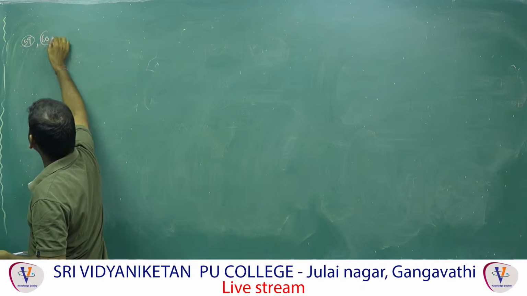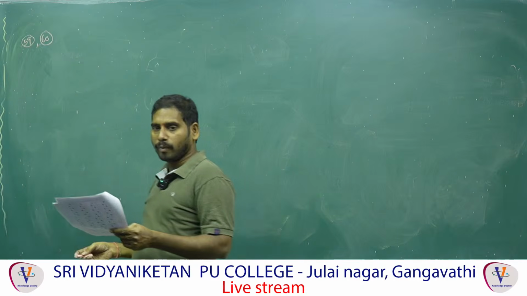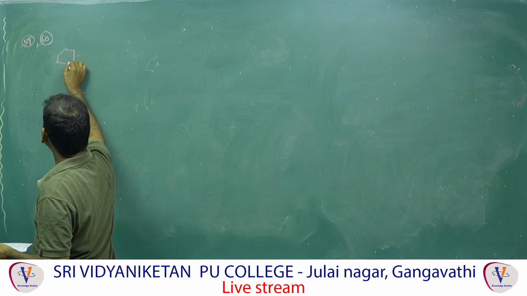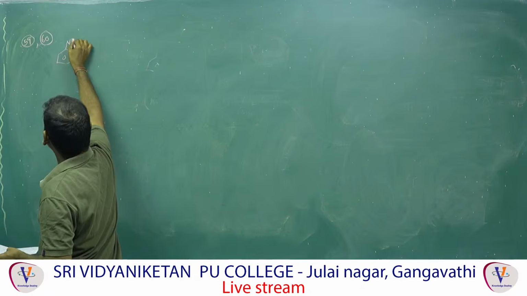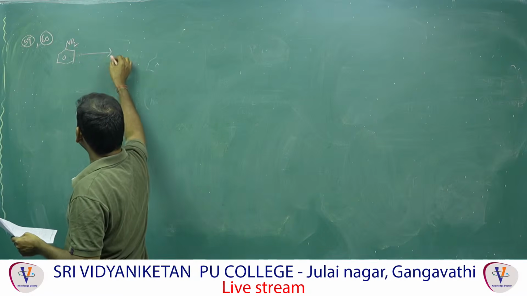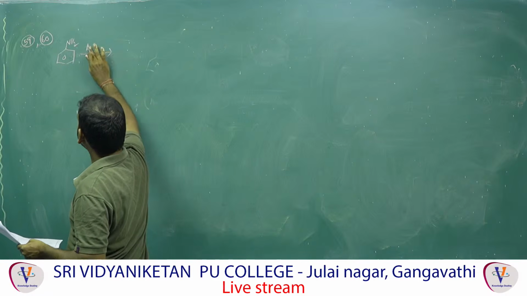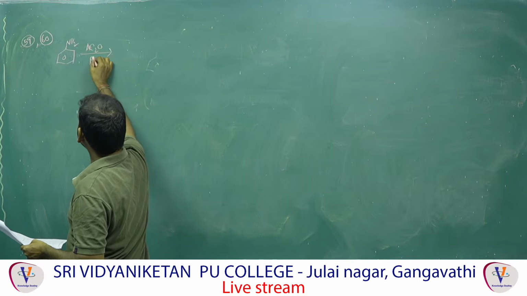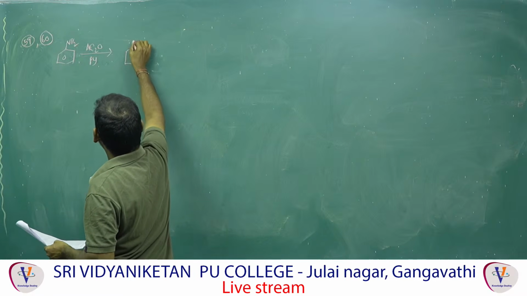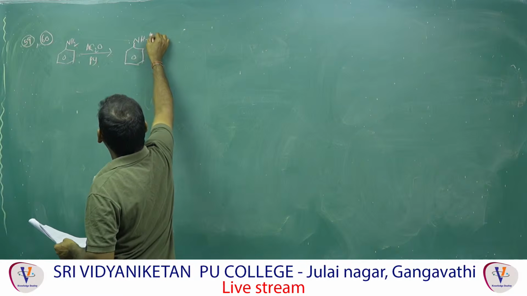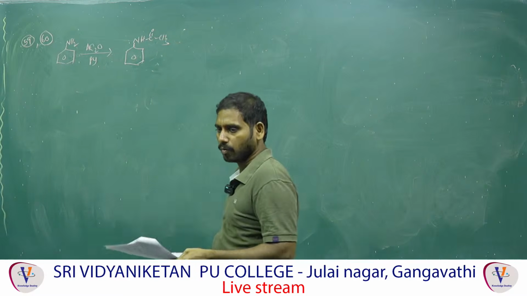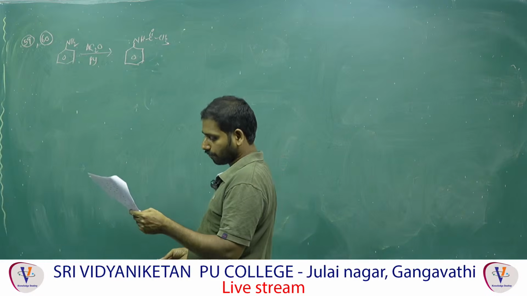Question number 60. Conversion. Nitrobenzene with Sn/HCl, tin and HCl, means it is converted to aniline first. Aniline followed by acetic anhydride and pyridine. That means acetic anhydride protects the amino group. That means NH-C double bond O-CH3, that is called acetanilide.